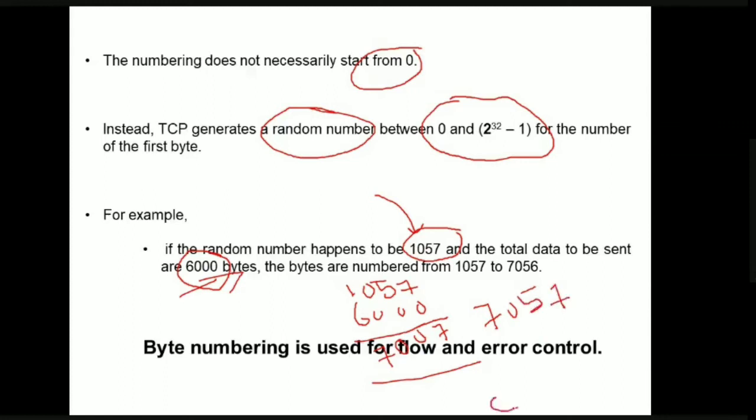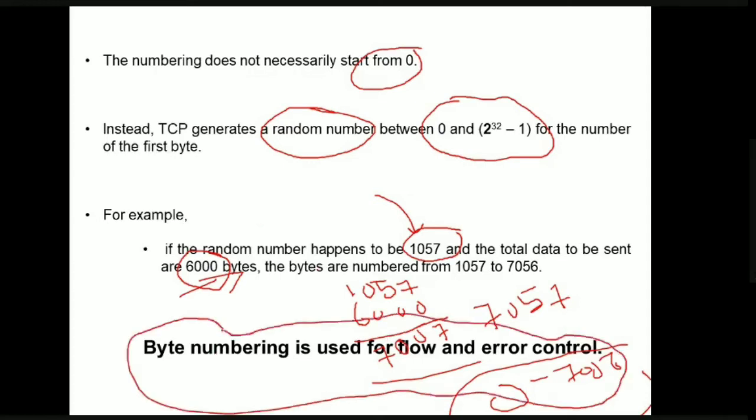That is, numbered from 0 to 7056, so a total of 7057 bytes. This is how we give the byte numbering. Why is byte numbering needed? Byte numbers are used for flow control and error control purposes.